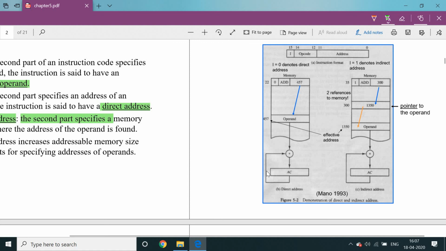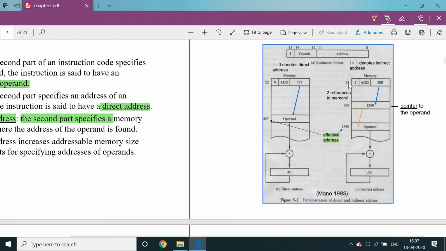The accumulator is a processor register. Inside it is an equal length of binary sequence. That means if it is 16 bits long, an equal number of flip-flops are there, and every flip-flop holds binary information. Coming to the indirect address, it is the same. First of all, our aim is to find the effective address. This is the direct manner: 457 is the direct address, where one byte of data is available, and that data is added with the accumulator input.